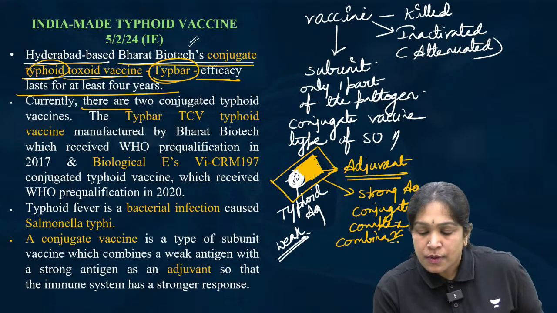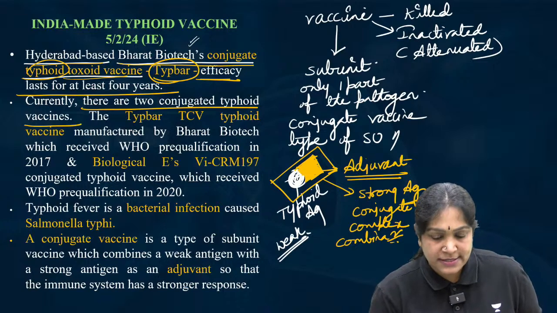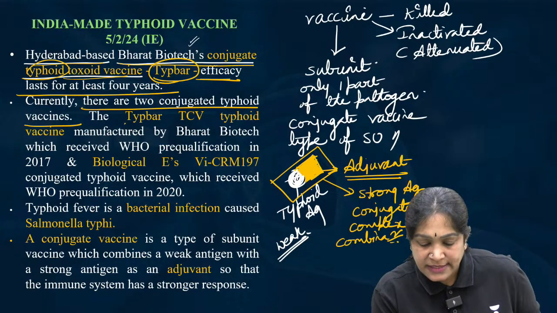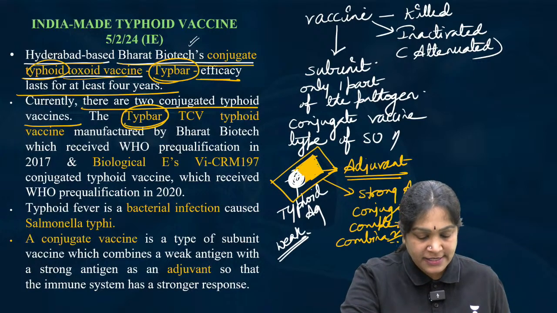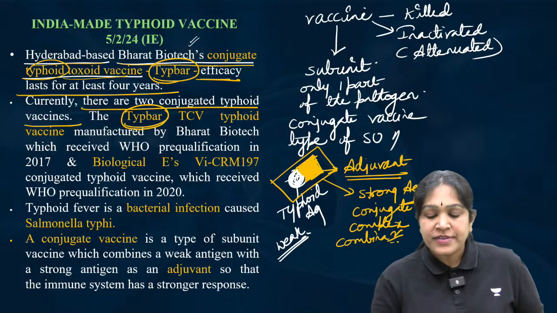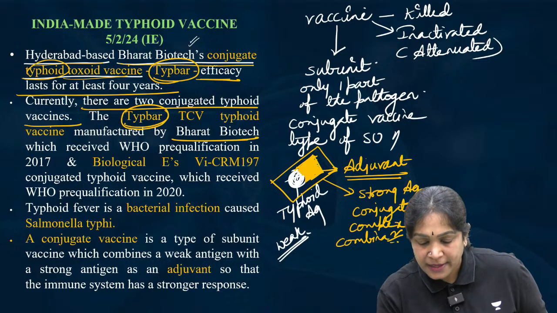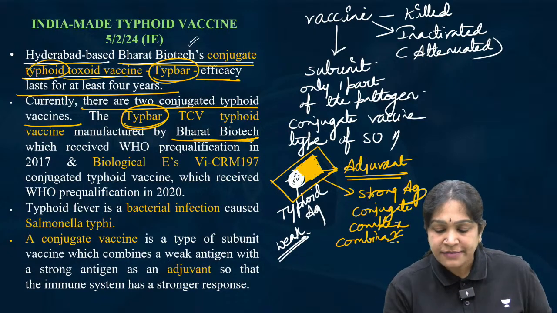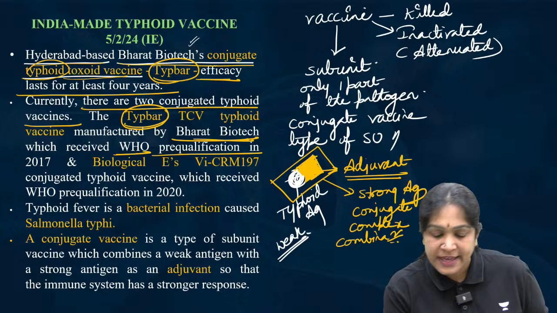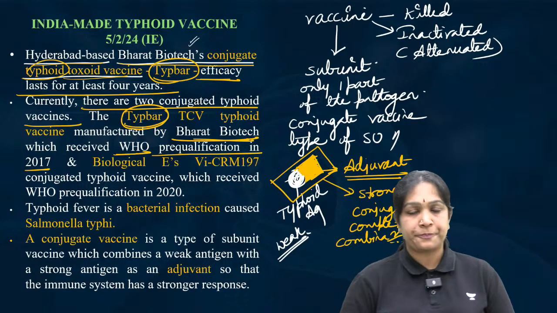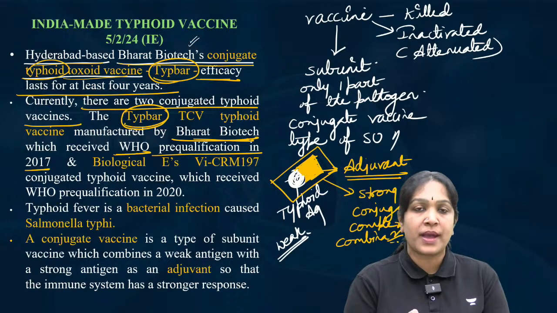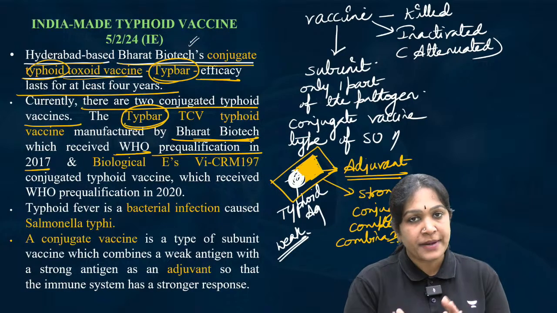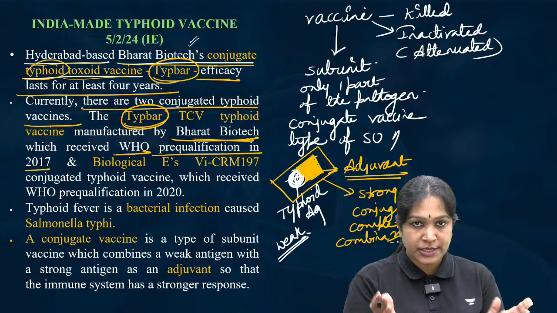Currently, there are 2 conjugate typhoid vaccines. The first one is Typbar, the one that is in the news, about which we are discussing, manufactured by Bharat Biotech, and it received WHO pre-qualification in the year 2017, like a certification.